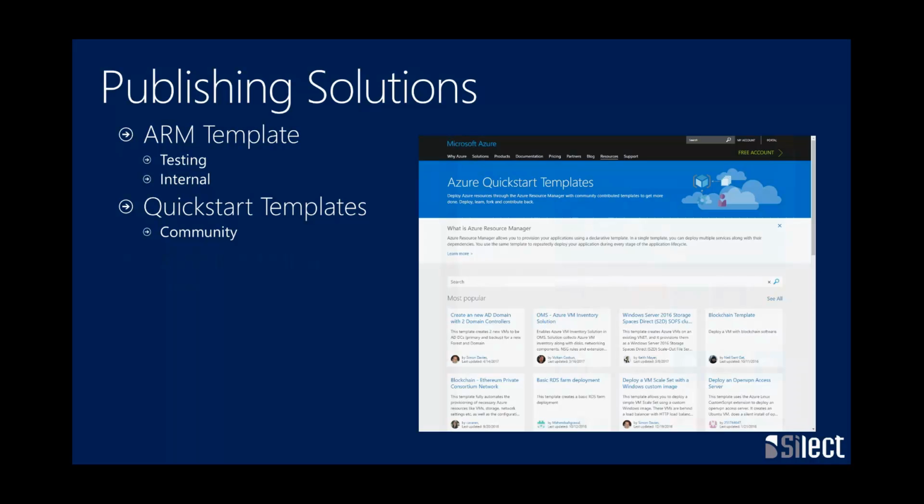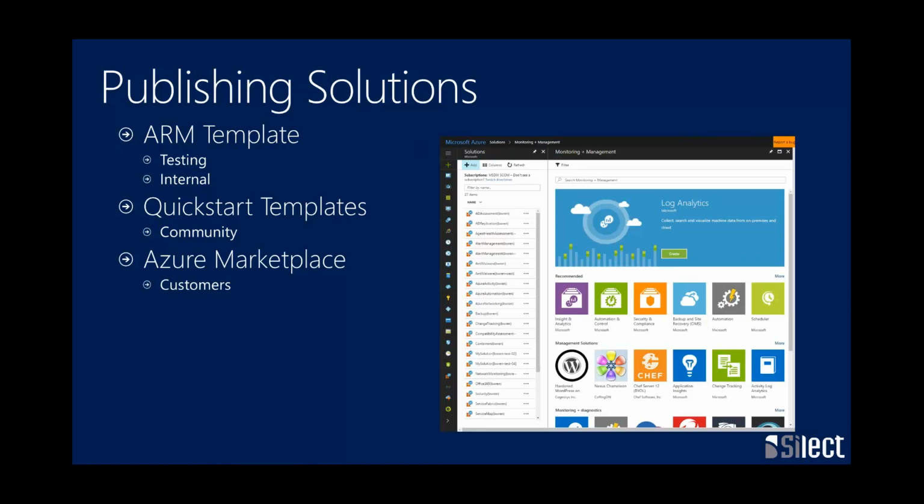And then we have the Azure Marketplace, which is what I showed, which certainly our first-party solutions are available through, but we also have a process for customers to go through to get into the Azure Marketplace. And again, this is a little bigger than OMS. There are all sorts of resources throughout Azure that we can distribute through here. And this is something we need to give a little more documented guidance on.